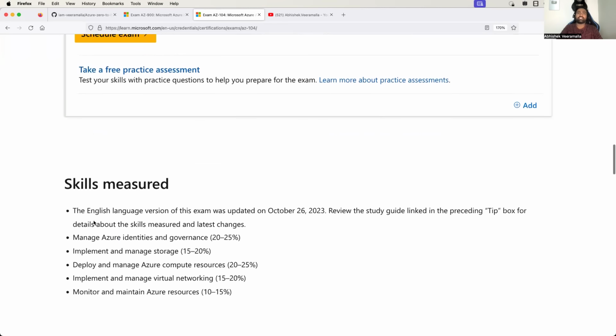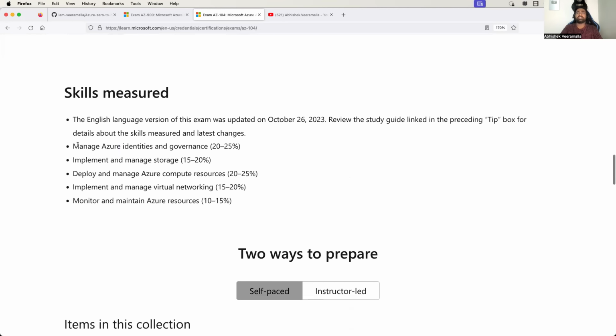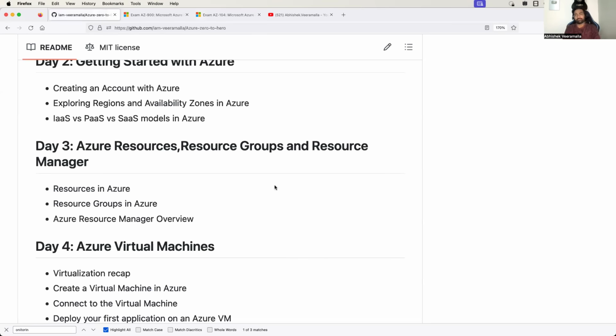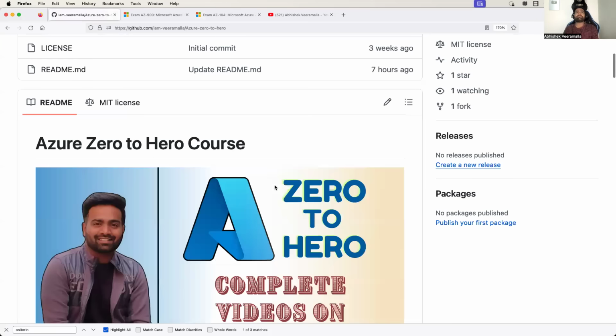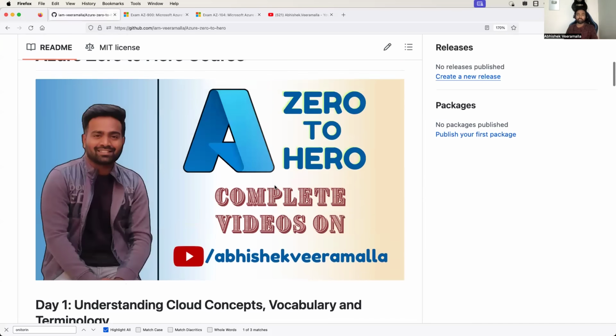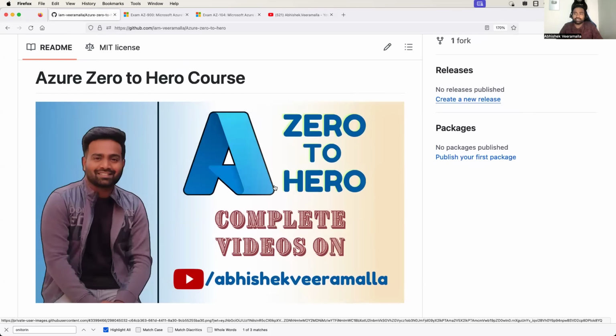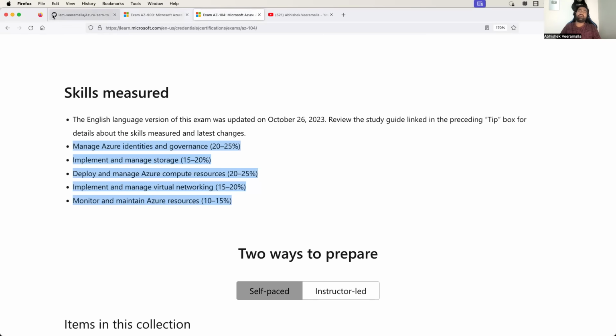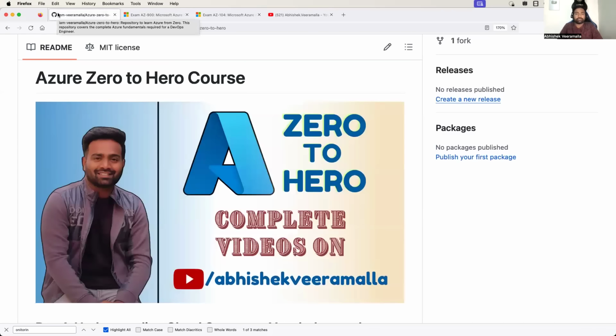Even if you look at the weightage, you will understand the weightage has the same kind of things that we have covered in the series. So if someone completes the series, at least I am confident they will be able to clear Azure interviews and they should be ready to complete the AZ-900 or AZ-104 certifications.